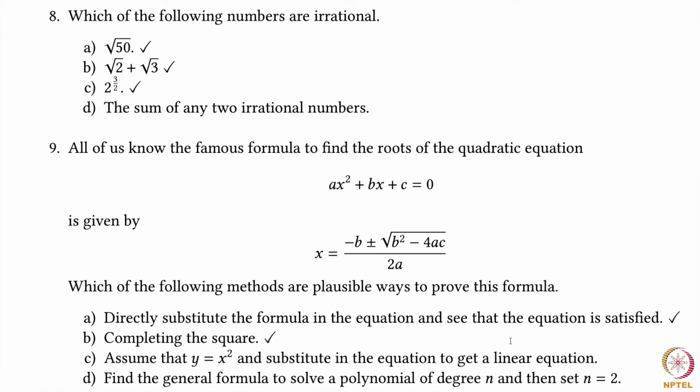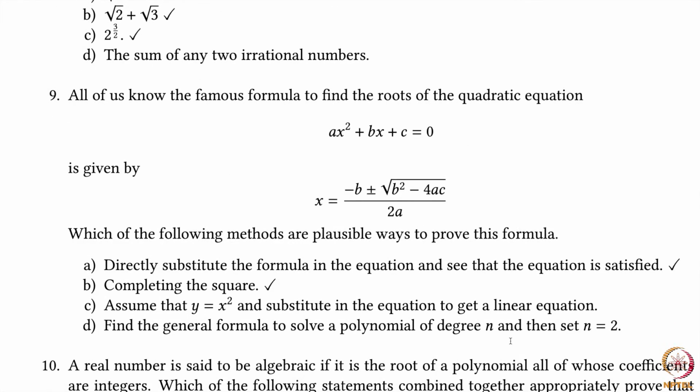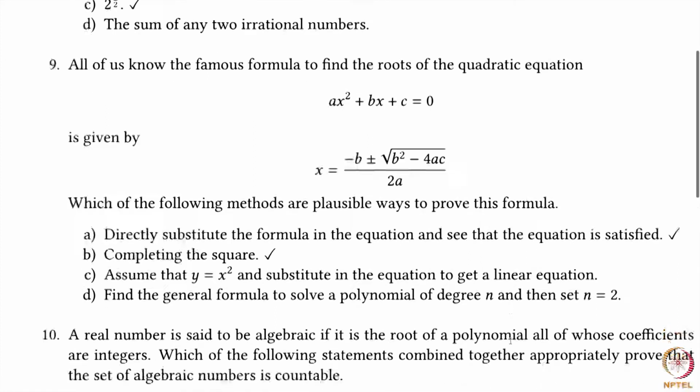Now, question number 9. All of us know the famous formula to find the roots of the quadratic equation ax squared plus bx plus c equal to 0, and the roots are given by minus b plus or minus root of b squared minus 4ac by 2a. Which of the following are plausible ways to prove the formula? Well, option A is certainly correct. You can directly substitute the formula and check that these two are the roots. It's just a bit tedious, but it is doable.